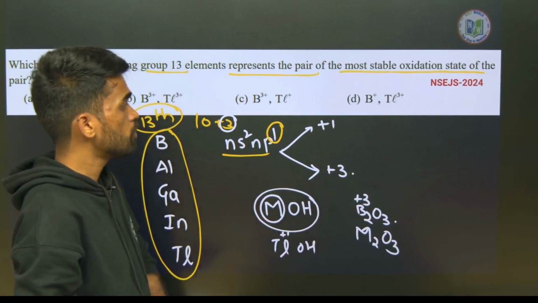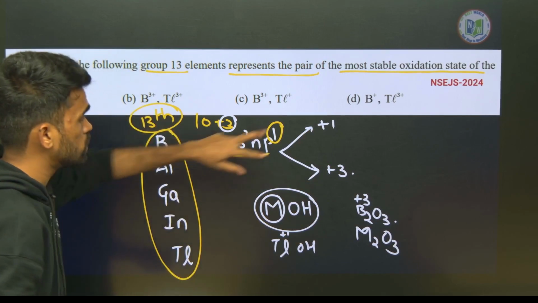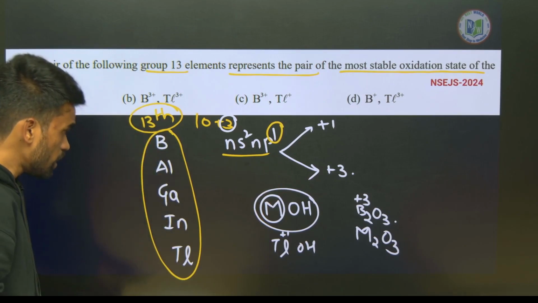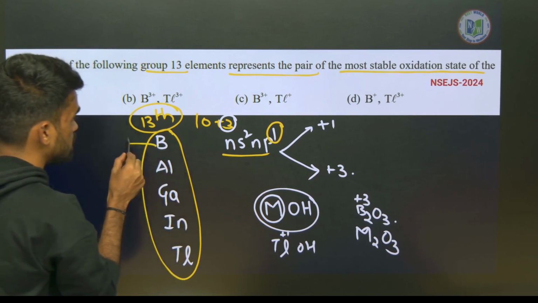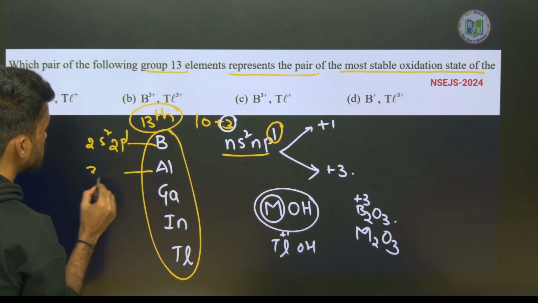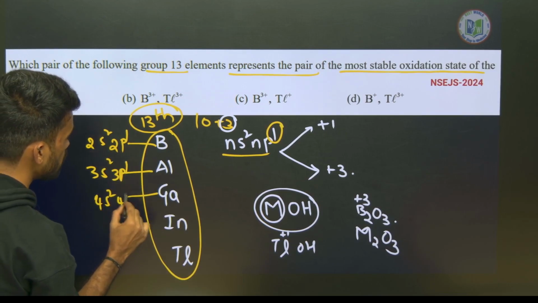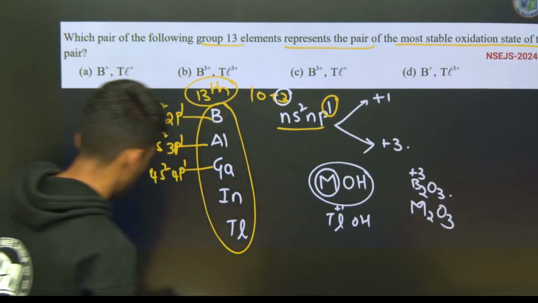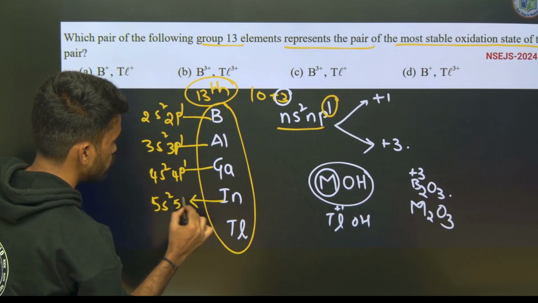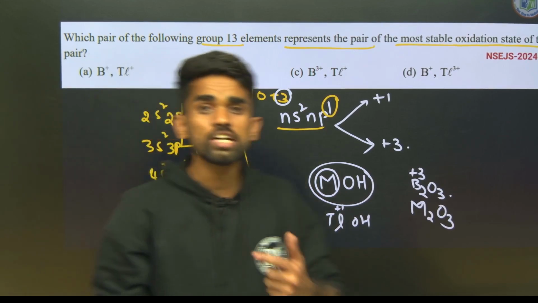Okay, so now these are the 2 possible oxidation states. Now tell me, what happens to this oxidation state as we go down the group? See, the general electronic configuration is 2s2 2p1 for this, 3s2 3p1, then 4s2 4p1, and if you keep on writing, for indium 5s2 5p1, and for this 6s2 6p1. So down the group, what happens?